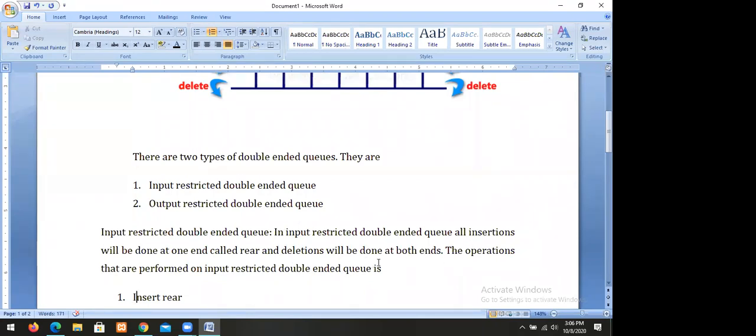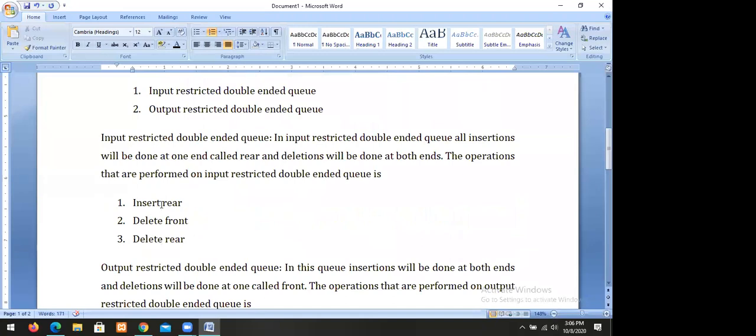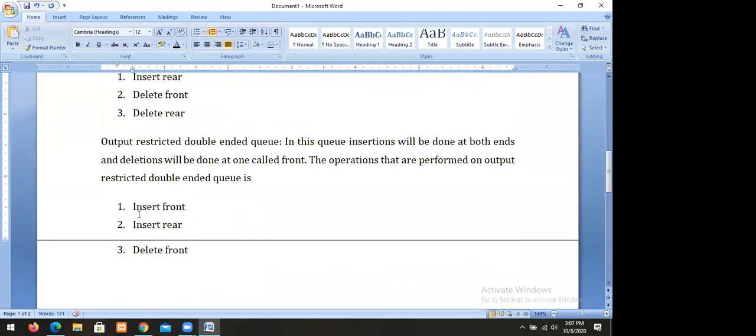So what are the operations? We can perform insertion at one end called insert rear. We can perform deletions on both sides, delete front and delete rear. While in the case of output restricted double-ended queues, we can perform deletion at one end called front and insertions at both ends called insert front and insert rear. Now we go for implementation of